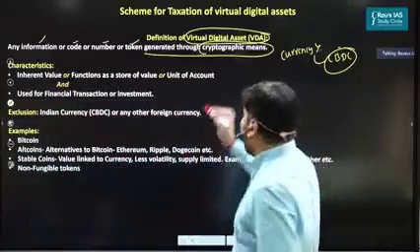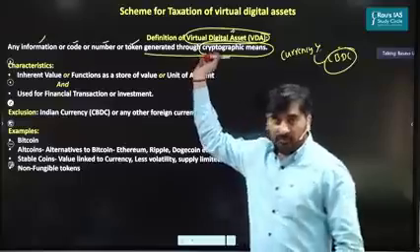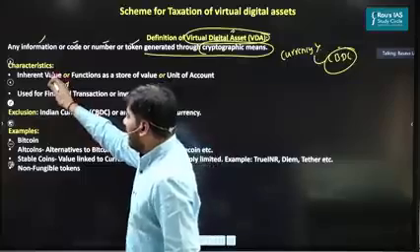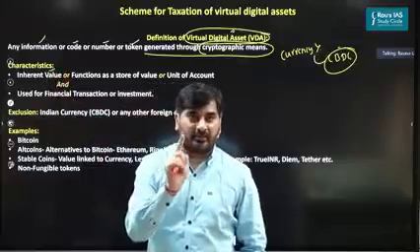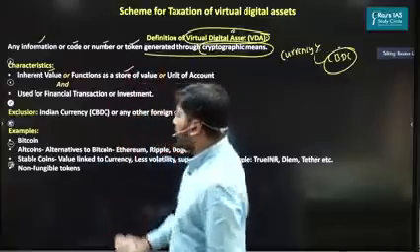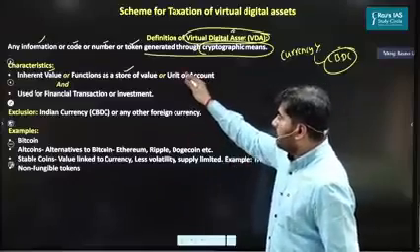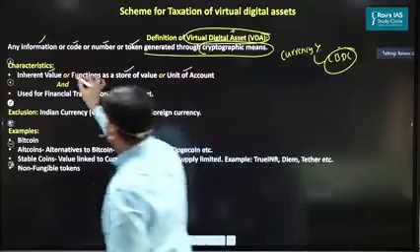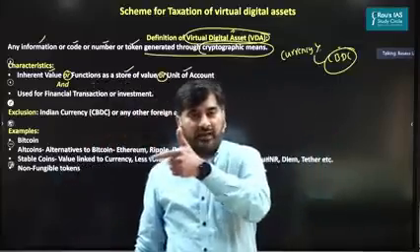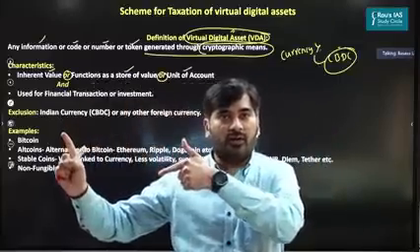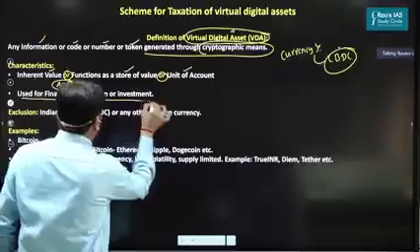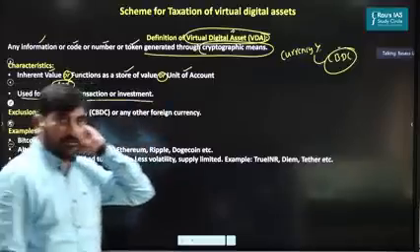And what are the characteristics of these virtual digital assets? Now, this is the most interesting part. A characteristic is, it could have an inherent value. I'll explain this. It could have an inherent, intrinsic value. It could function as a store of value, or it could be a unit of account. Please concentrate on the word 'or'. It could have an intrinsic value, or a function of store of value, or a unit of account. And this word is very important: used for financial transaction or investment.